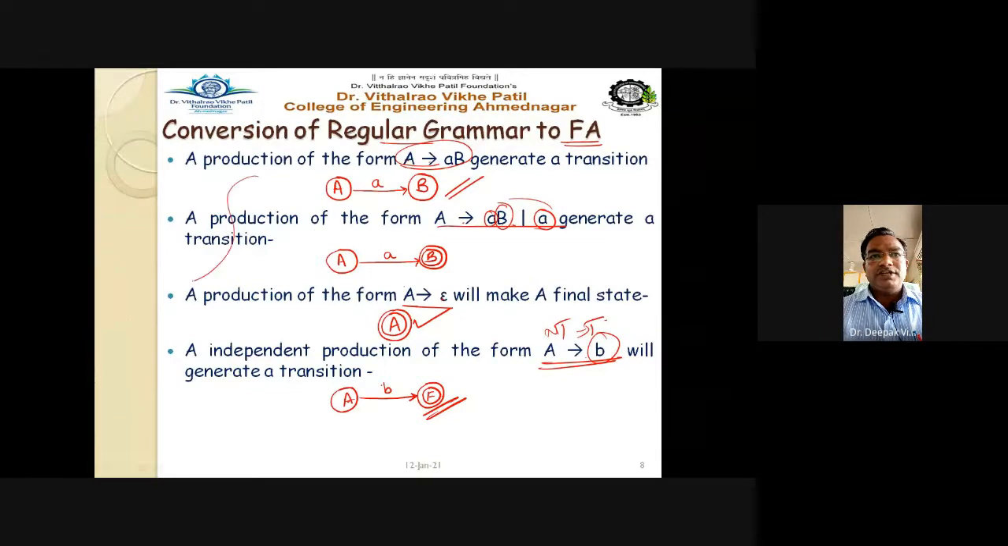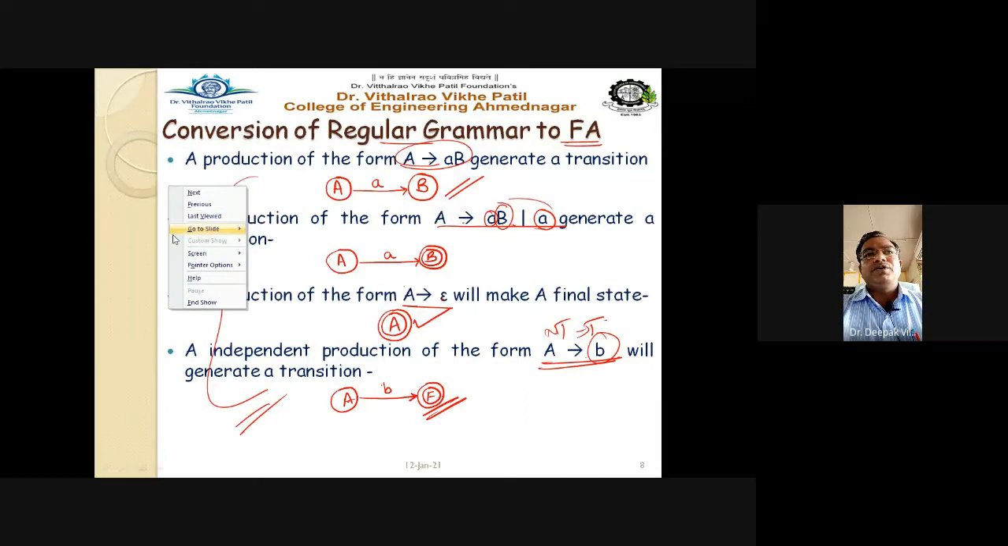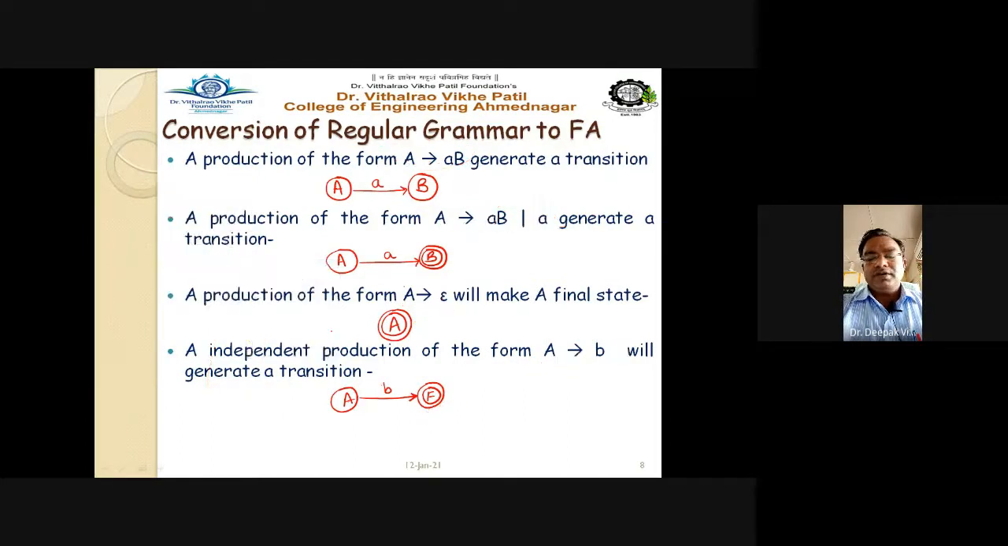So with all this basic information, we will start converting the regular grammar to the automata. We'll see some examples. It will become more clear to all of you.